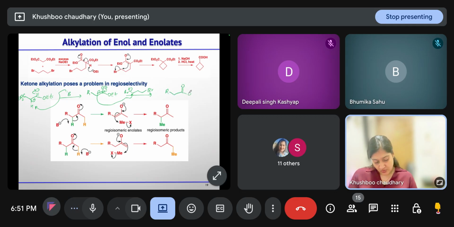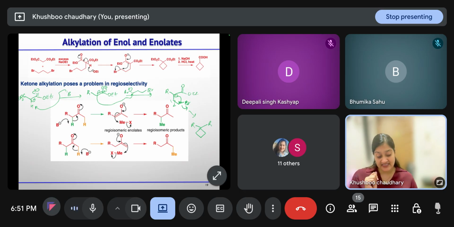Again, we are using base in excess, so again an enolate will generate by proton abstraction from this place, and then it can attack at this position to leave this group. Sorry, I'm missing one carbon. So this is forming the four membered ring. So whenever you have an active methylene compound and you use a dibromo compound, it can undergo cyclization, and you can get a cyclized product.